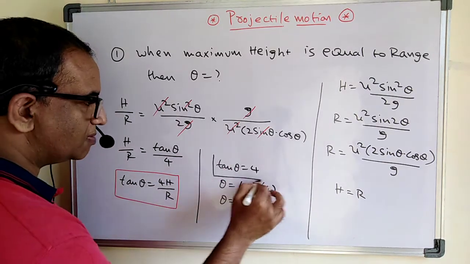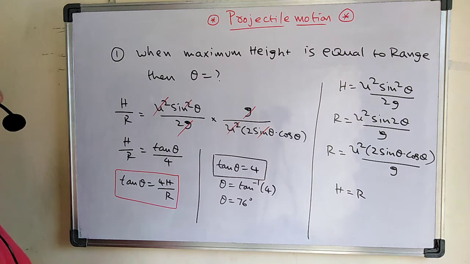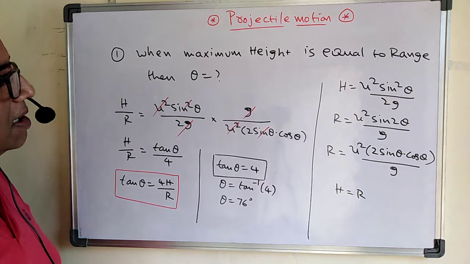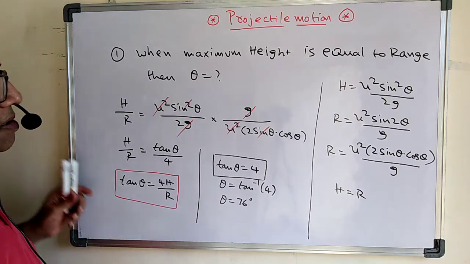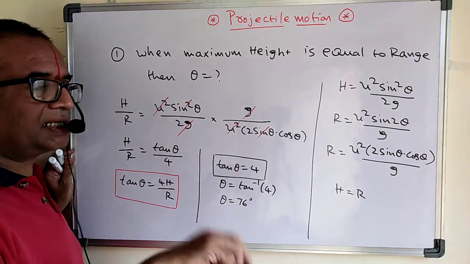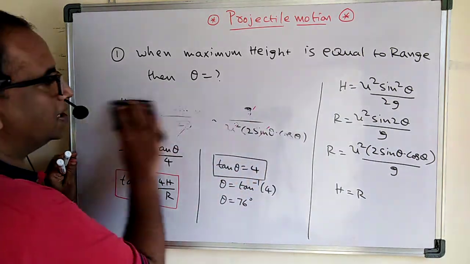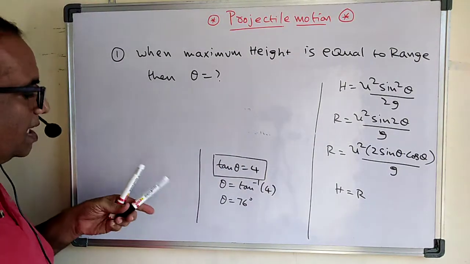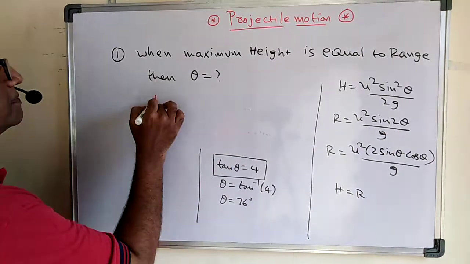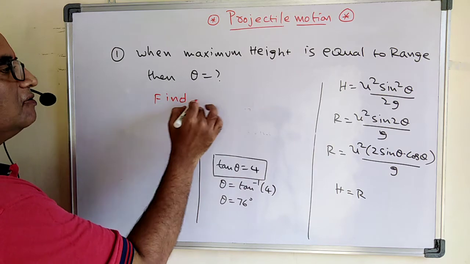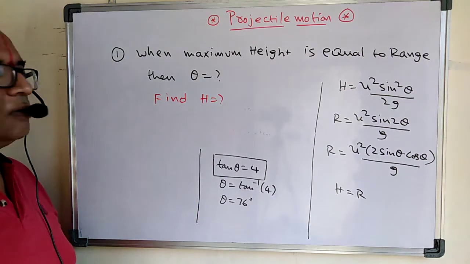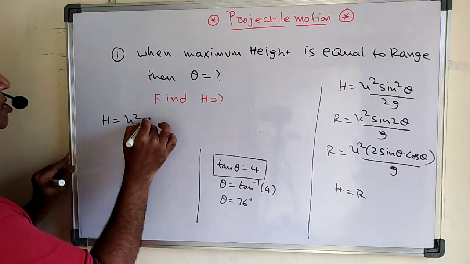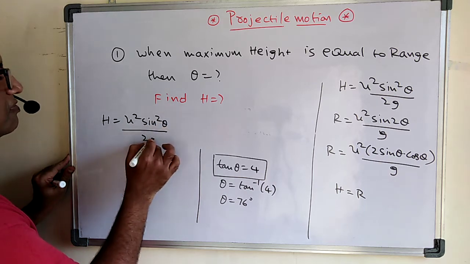Okay, remember this is very important. When the height and range are equal, then tan theta is nothing but 4. See carefully, in one IIT question they have given this. Suppose the height and range are equal, then what is the height? See the next question here. You can pause and copy. If tan theta is equal to 4, then they ask to find theta, and now find the maximum height at that time. Here h is equal to u square sine square theta by 2g, that is the formula.